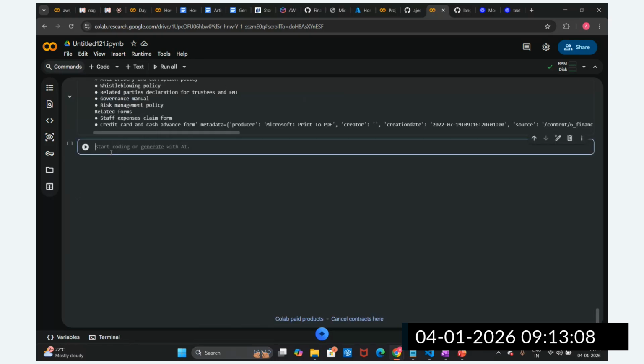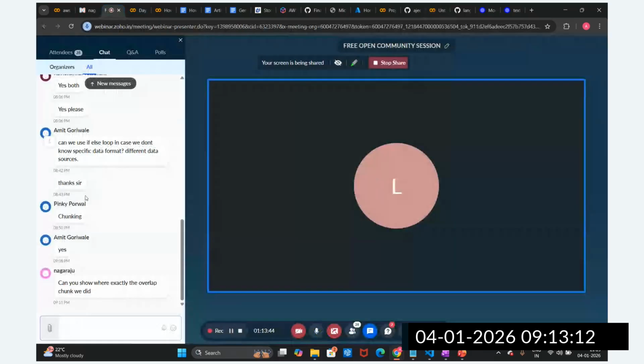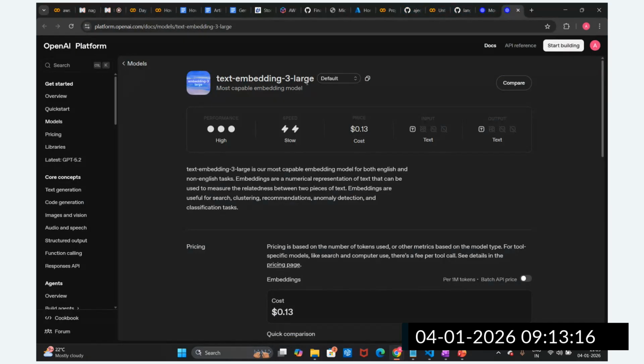Yeah, so we'll proceed further. Now what we'll do, guys, we are going to set up the embedding model. We are going to utilize the text embedding from OpenAI. Some cost is associated with this, guys, but it is a very minimal cost. You can see $0.13 per 1 million tokens. This is text-embedding-3-large, the most capable embedding model for both English and non-English tasks.